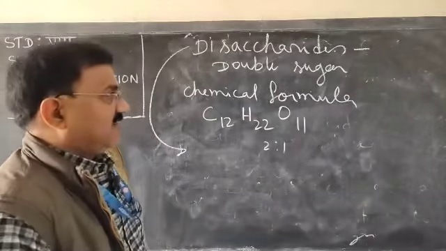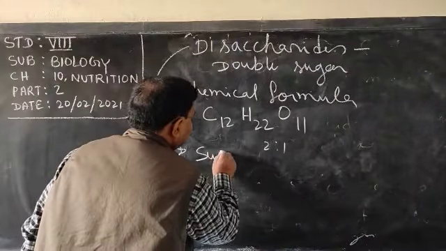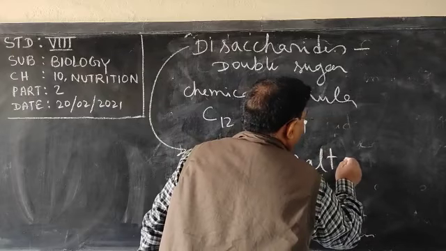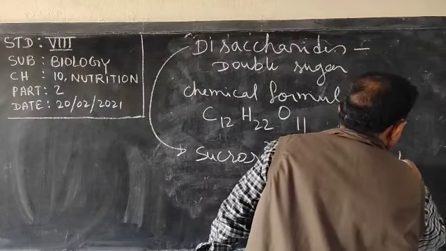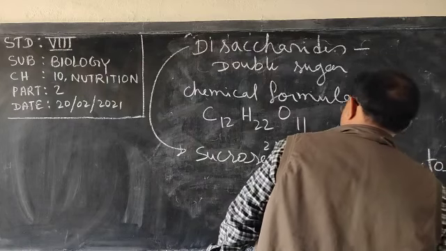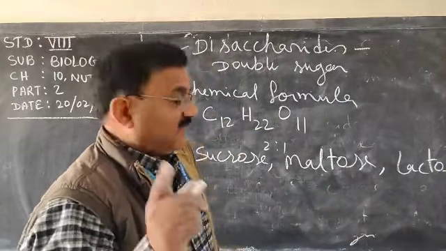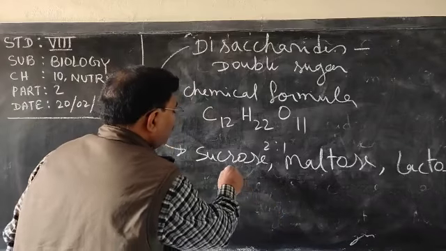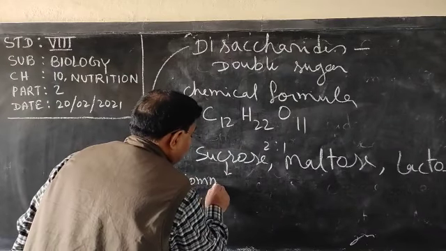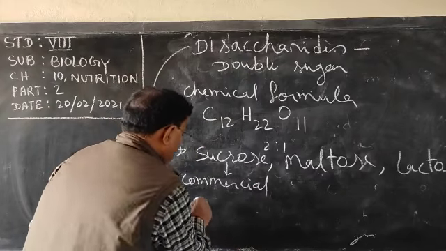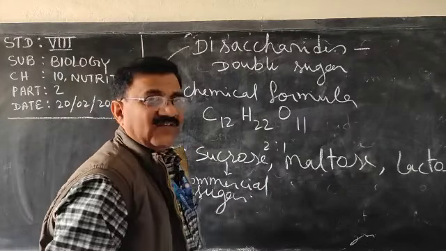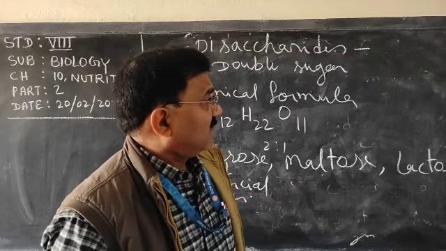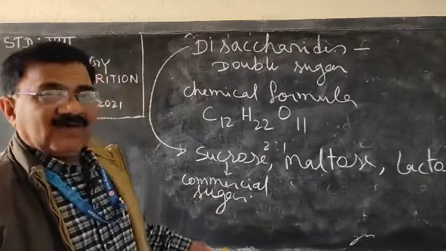Now this disaccharide is of three types: sucrose, maltose and lactose. Coming to sucrose, it is the commercial sugar, the sugar which we put in our diet, which we get in the market. That is the commercial sugar, and its chemical name is sucrose. Very clear or not? And it is obtained from sugar cane.